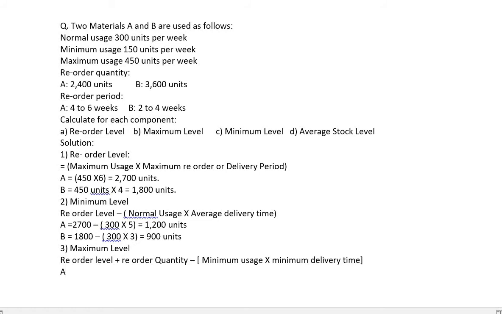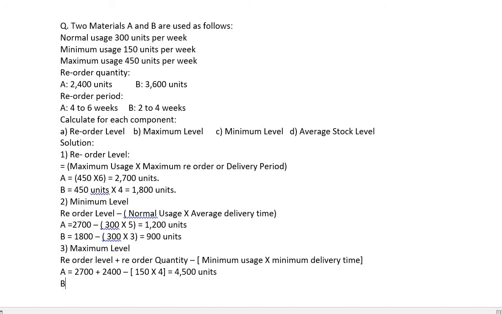Now let's calculate for A first. Reorder level we have already calculated for A is 2700 units, plus reorder quantity for A is 2400 units, minus minimum usage is 150 units multiplied by minimum delivery time, which is 4 weeks. Now if we solve it, the answer will be 4500 units.